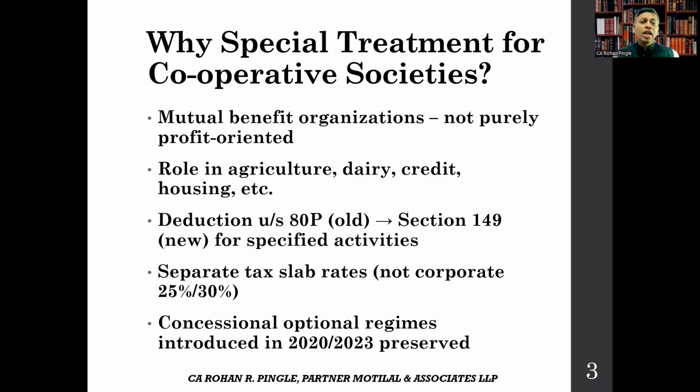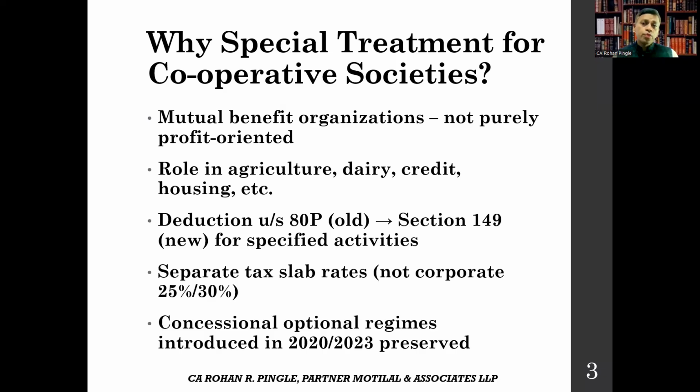The deduction earlier available under old section 80P is now continued under section 149 for specified activities. Unlike companies that pay a flat 25% or 30%, cooperative societies enjoy separate slab rates like 10% up to 10,000, 20% on the next 10,000 and 30% thereafter, plus surcharge and cess.